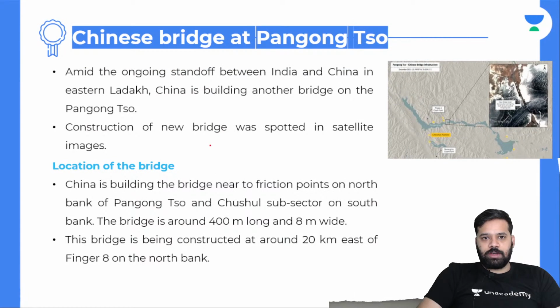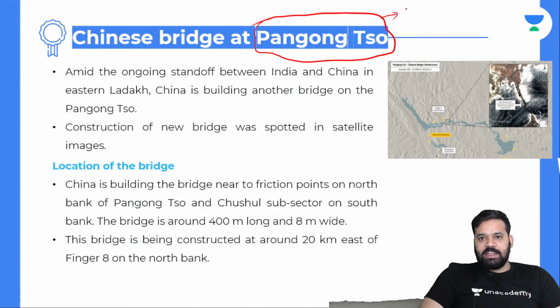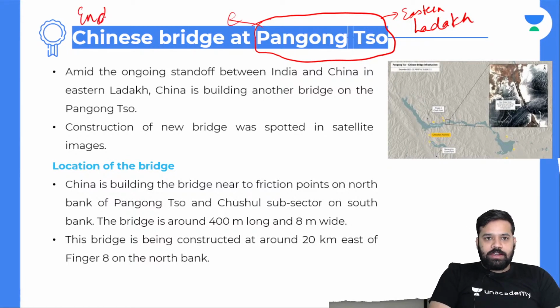Going forward to the first topic, Chinese bridge at Pangong Tso. Pangong Tso is a lake in eastern Ladakh. This Pangong Tso is an endorheic lake. What is an endorheic lake? An endorheic lake is a lake which does not have any outflow. No outflow.